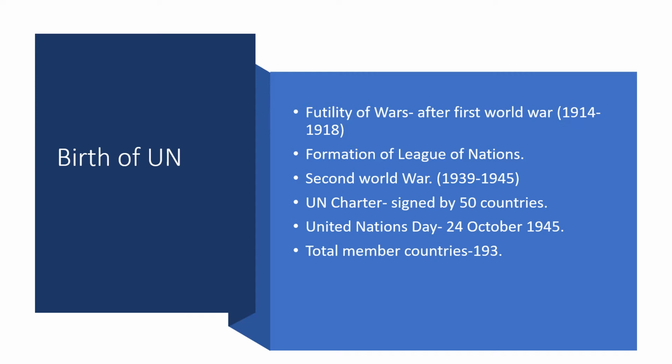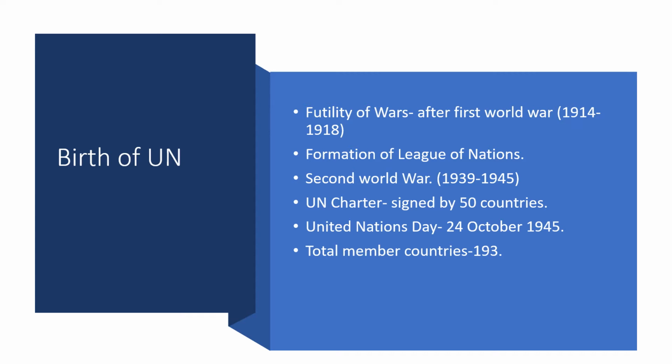So a League of Nations was formed. League of Nations means an organization which works at the world level for peace and security. But again the Second World War happened, from 1939 to 1945.